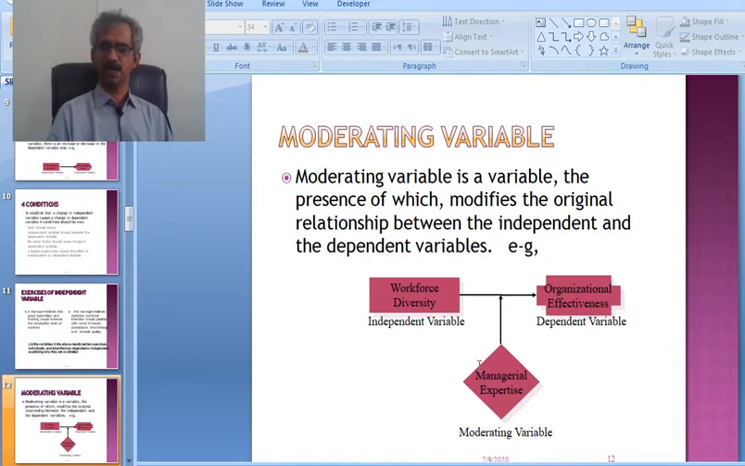In between we have the moderating variable: managerial expertise is acting between these two variables, strengthening their relationship. If the manager is experienced, then workforce diversity will have a major impact on the organizational performance. That's why this factor is strengthening the relationship or bond between these two variables.